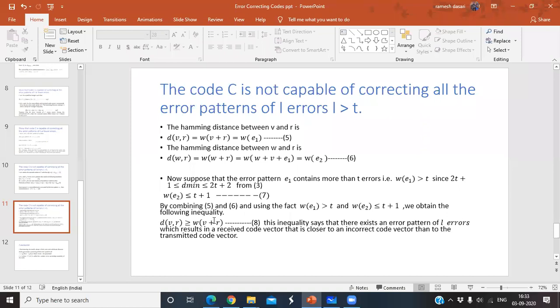Look at the final statement. Actually something is missing here.